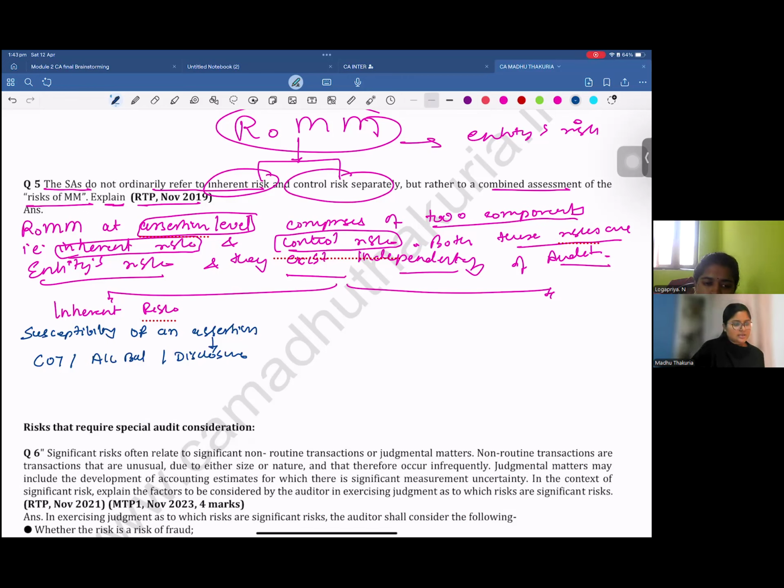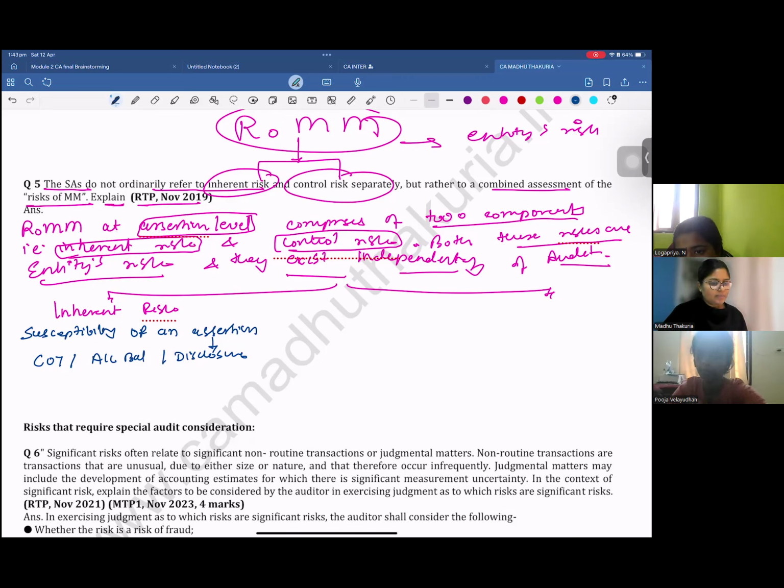So can you tell me, I'm just diverting a topic a little bit, but can you tell me genuinely, do you understand the meaning of assertion? No? Okay. Yes, a little bit. Okay, can you try to describe? I'm not judging, but I just wanted to know what it can be.